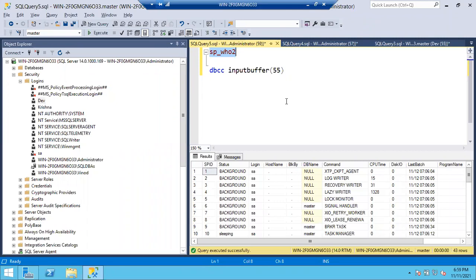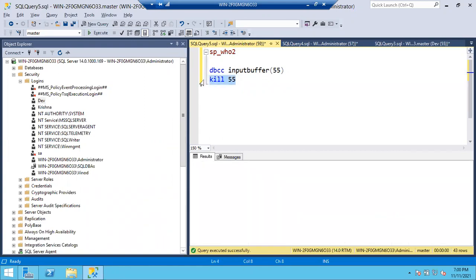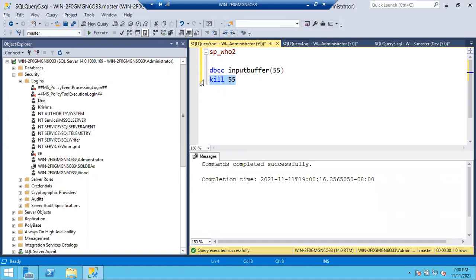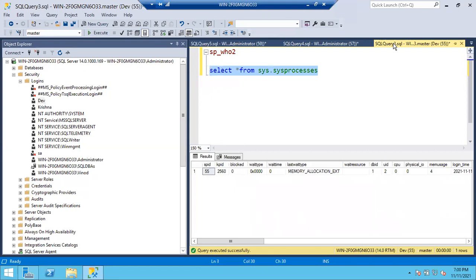I can kill other sessions, guys. If other sessions are creating problems, I can kill those sessions. What is the query? Simply KILL session ID. Whatever session you want to kill, I want to kill session ID 55, so KILL 55. Now I can kill it because I'm an administrator. See, this is Dev's session, and I just killed the Dev session.